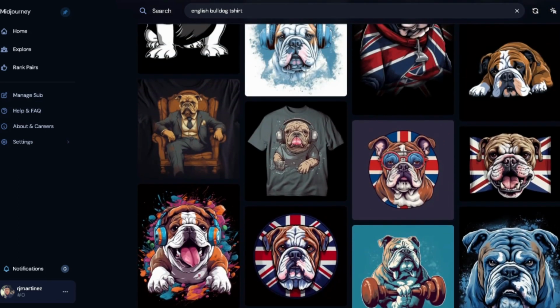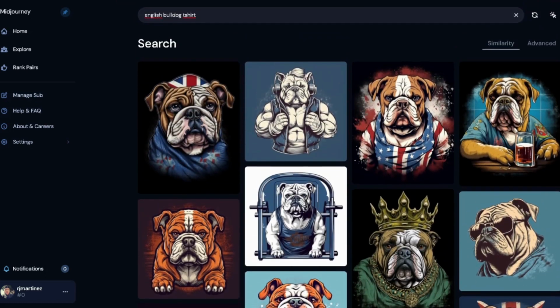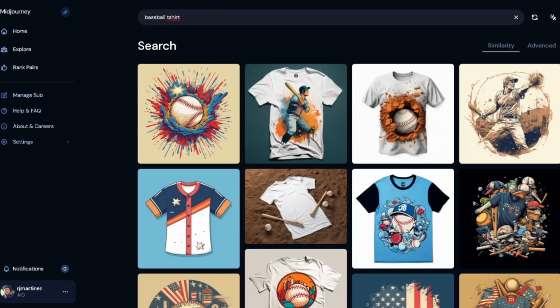But yeah, taking your favorite animal, coming in here and just thinking of different ideas, using the search bar, coming up with different inspiration. But pets, it's a big one. Cats, dogs, different types of dogs, different types of cats. The list goes on and on and on. There's a lot that can be done inside this niche. Next niche is going to be baseball.